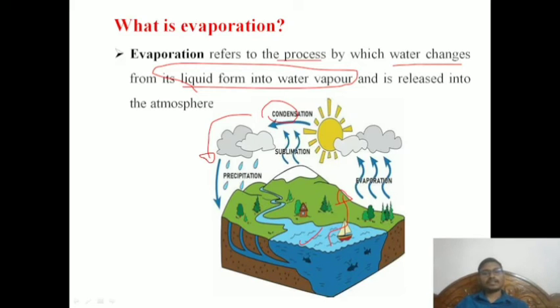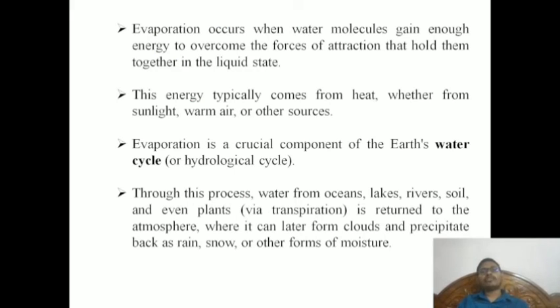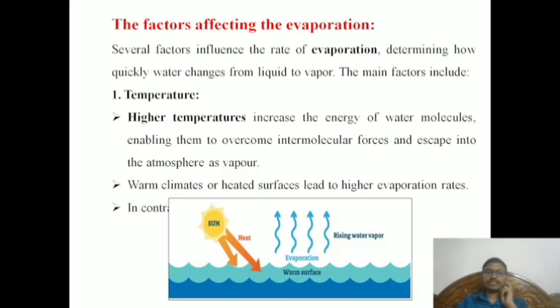Water escapes to the atmosphere not directly: it is in the liquid stage, it converts into vapor, and from vapor it goes to condensation and comes back. This is evaporation. In the hydrological cycle the major loss is evaporation and evapotranspiration.